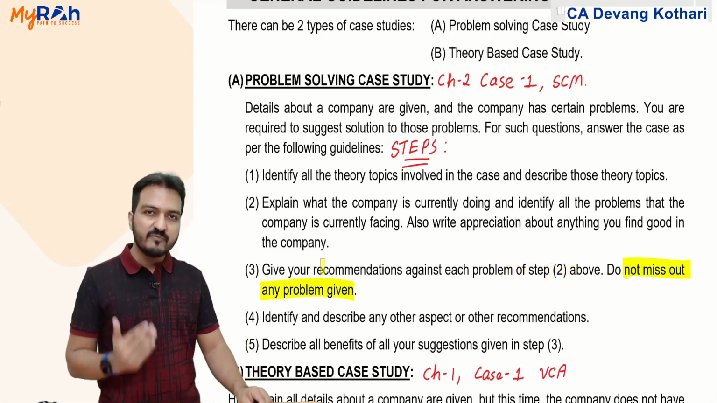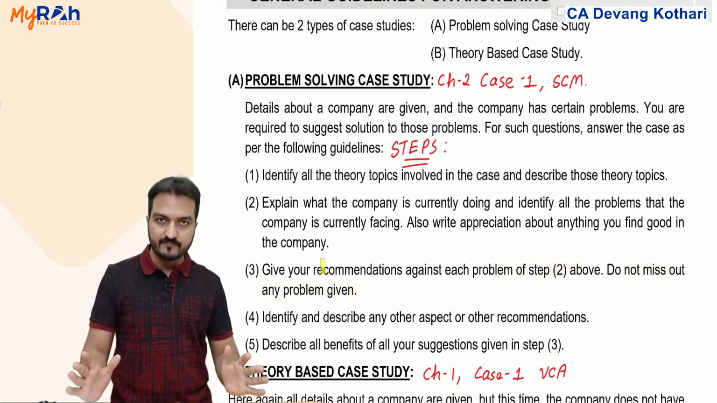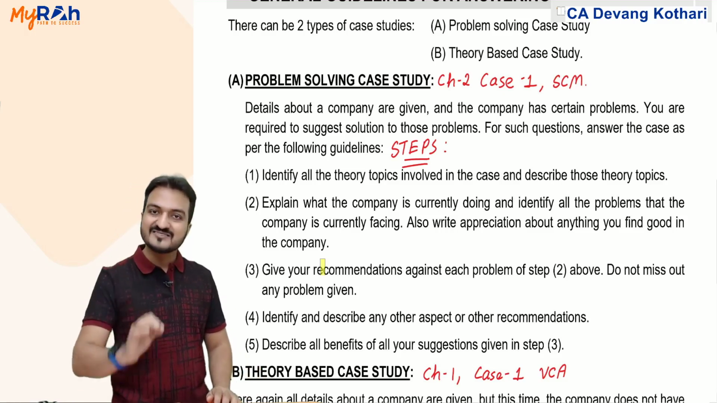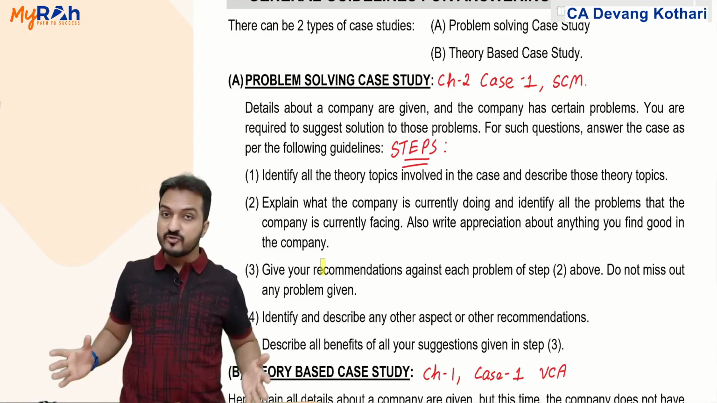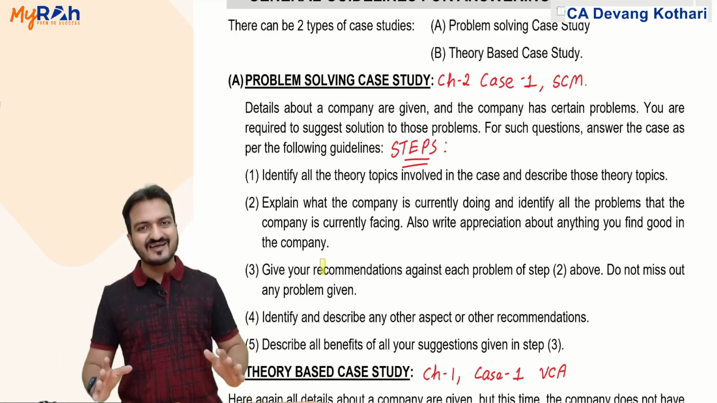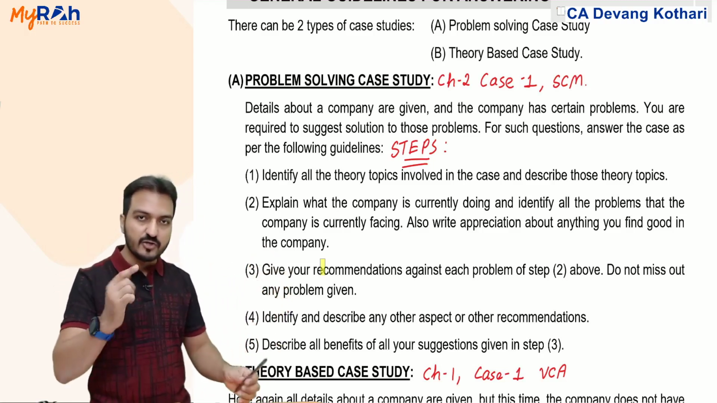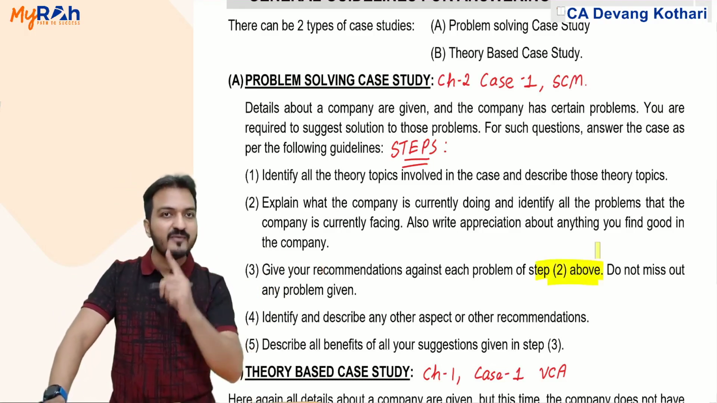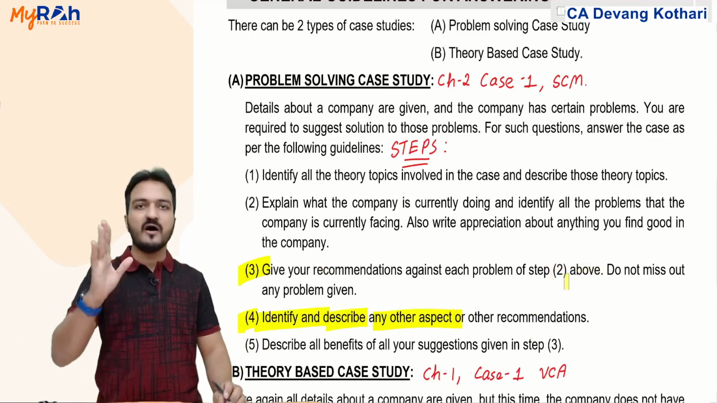Look, when you give a recommendation, it does not mean that your recommendation should definitely solve the problem. No, but your recommendation should be there. You should at least mention something about each of the problems given. If there is no solution to the problem, then you just recommend that this problem will stay and the company has to accept it. But you should comment on every problem that you identified. That is step 3. Step 4, identify and describe any other aspect or any other recommendation.